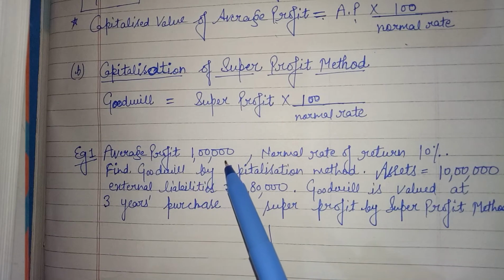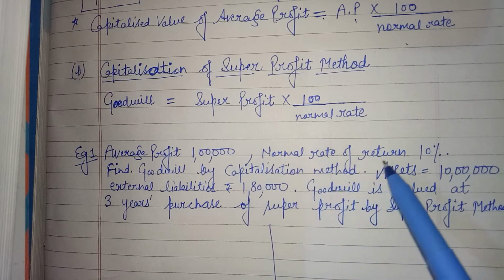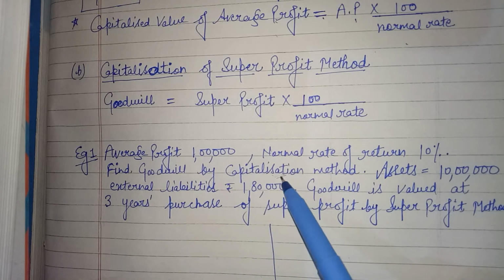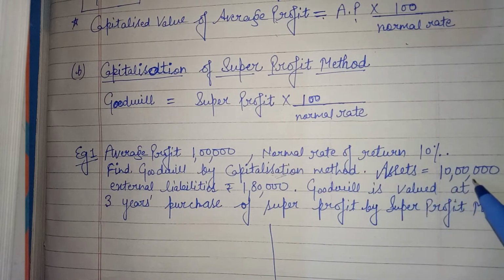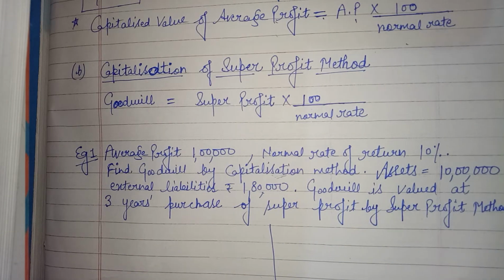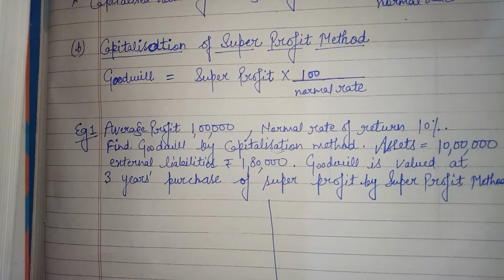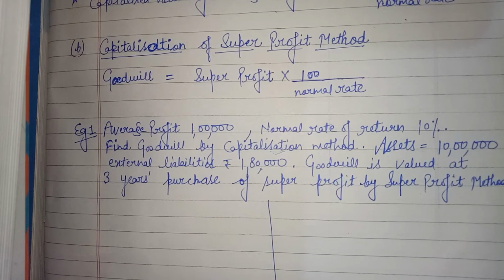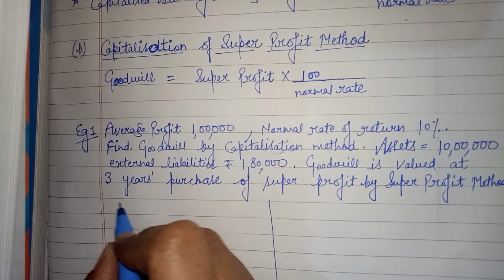Average profit is given in the question, 1 lakh. Normal rate of return 10%. Find goodwill by the capitalization method. Assets are given, rupees 10 lakh. External liabilities 1,80,000. And also we have to calculate goodwill at 3 years purchase of super profit by the super profit method, means capitalization method and super profit method. So first of all, under the capitalization method, capitalization of average profit, we need capital employed.